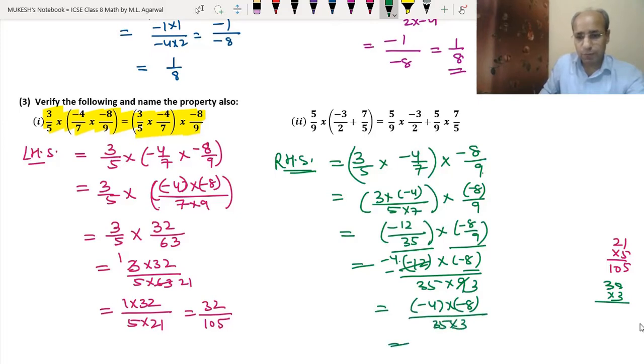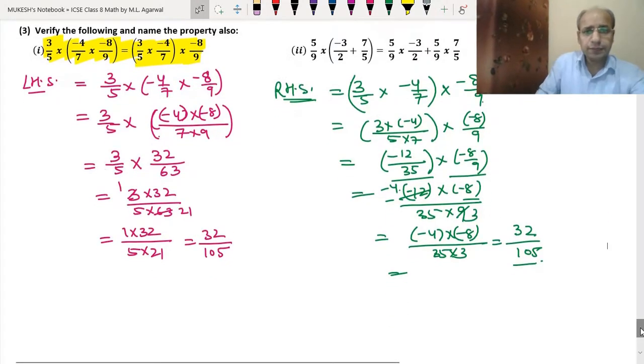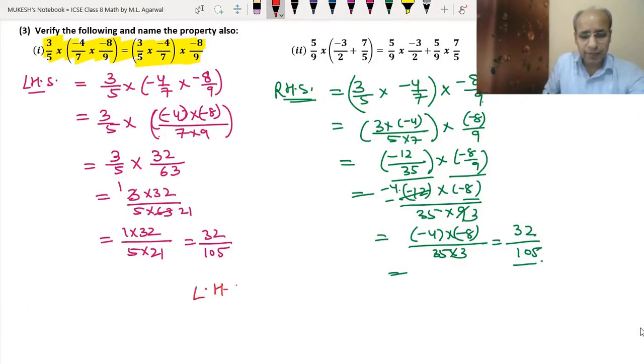So now we have to multiply both, minus 4 into minus 8. Minus 4 into minus 8 means plus 32, because both are negative numbers. And now we have to multiply 35 and 3. So 3 fives are 15, 3 threes are 9, 105. So we got 32 upon 105. So as we can see, on both sides we are getting the same answer. Okay, so we can write that left hand side is equal to right hand side.